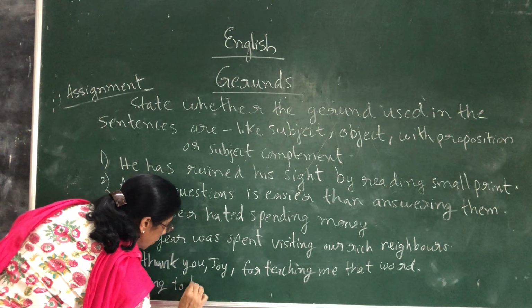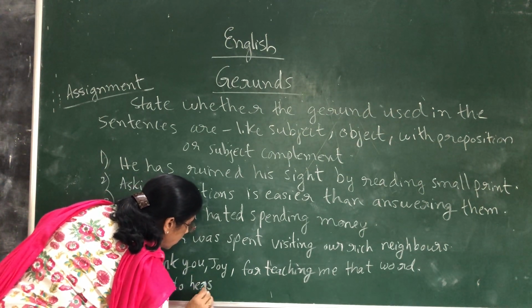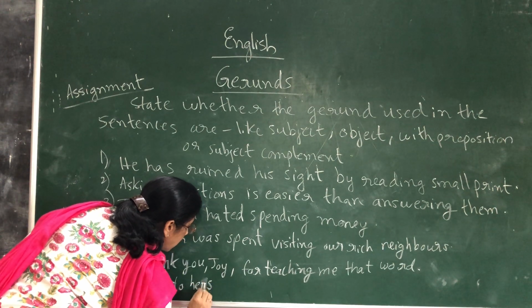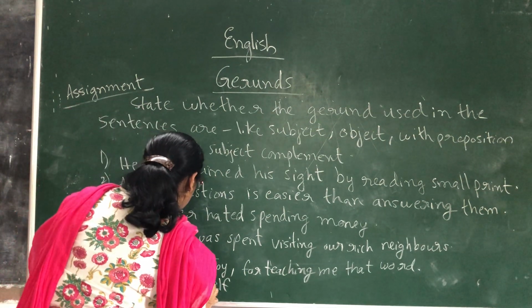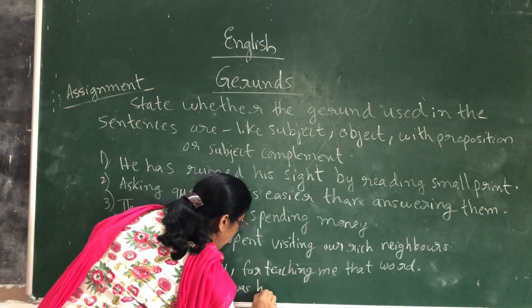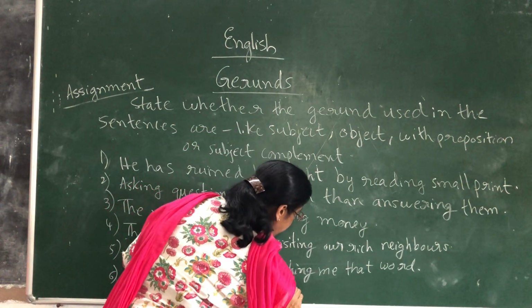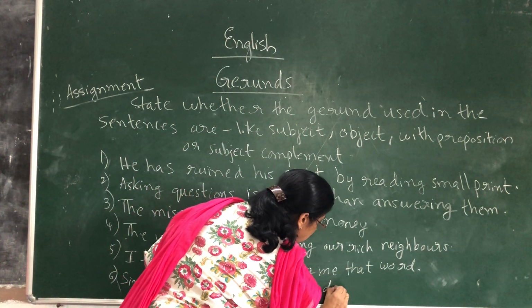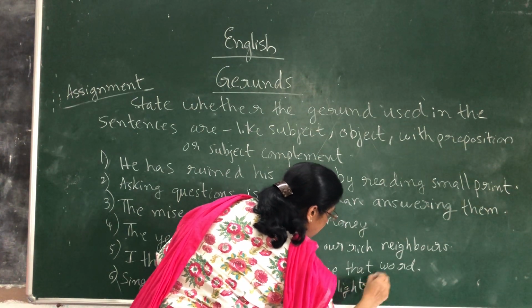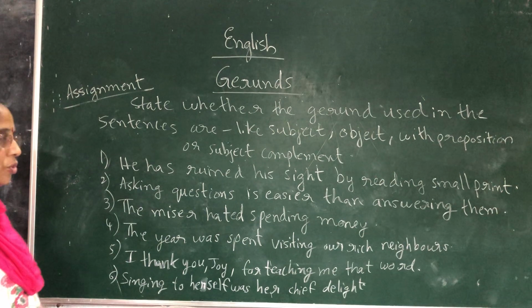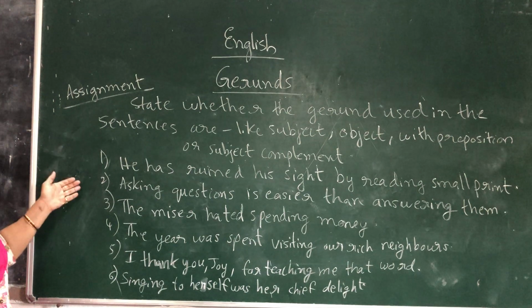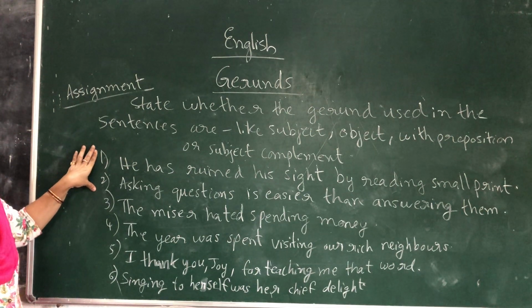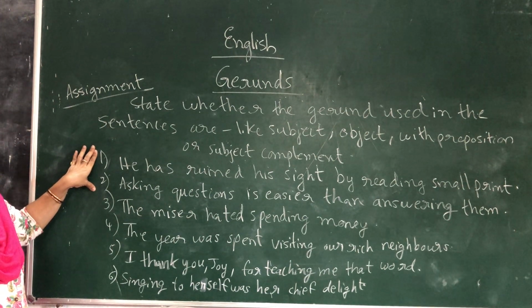Singing to herself was her chief delight. So like this, the only thing you have to do is copy down the sentences clearly from the board, whatever is written, and try to identify whether the gerund in these sentences is used as a subject of the verb, object of the verb, subject complement, or with a preposition.